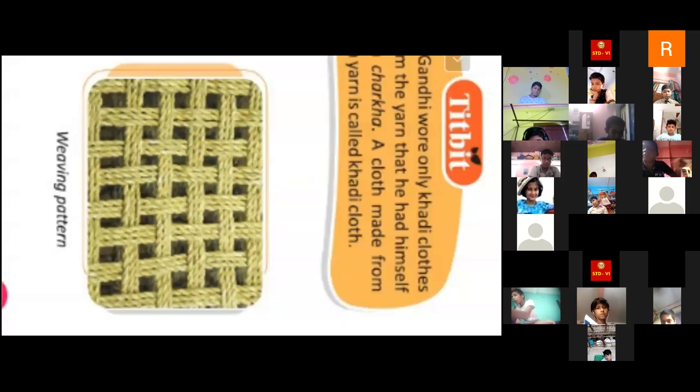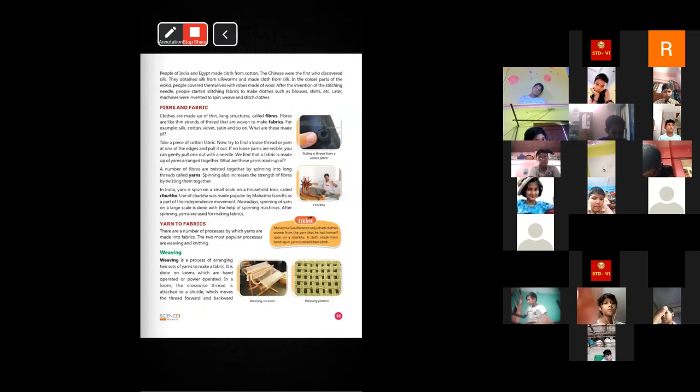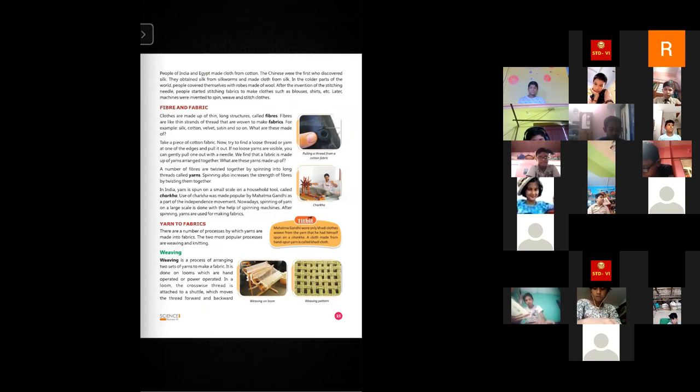Then this type also in charpai. Yes, in charpai also we can see this type of pattern. So these are nothing but some weaving pattern. This is one type of pattern. Like this, so many different types of patterns are also there by which we can weave the fibers to make the fabrics. A number of fibers are twisted together by spinning into long threads called yarns.